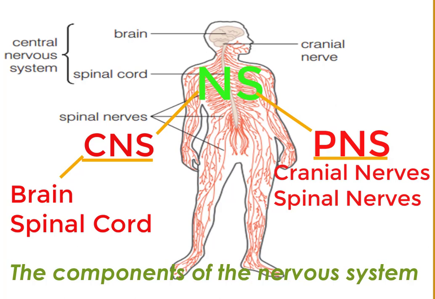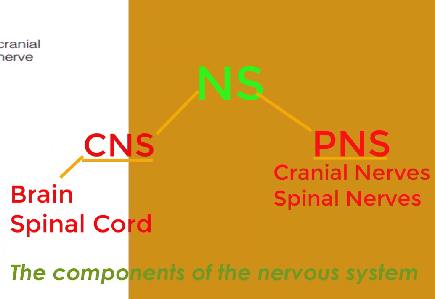There are 12 pairs of cranial nerves. Spinal nerves are mixed nerves which carry motor, sensory, and autonomic signals between the spinal cord and the body. There are 31 pairs of nerves, one on each side of the vertebral column.